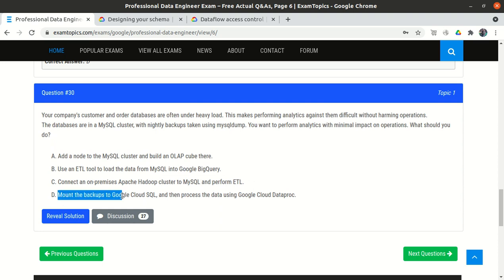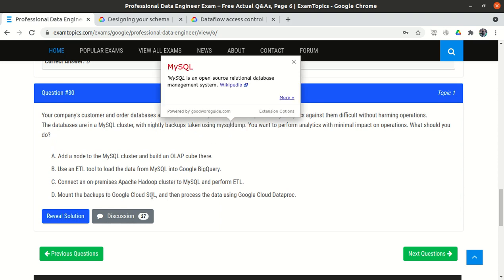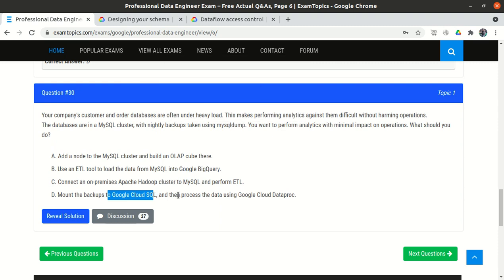The fourth option is to mount the backup to Google Cloud SQL and then process the data using Cloud Dataproc. Okay, they say we have the MySQL cluster, but we have the backup as well, right? When we already have the backup, why can't we take advantage of it? So take this backup and load it into Cloud SQL, then process it using Cloud Dataproc. Cloud Dataproc means just transforming the data, right? And then we can load into BigQuery or any other, and then we can perform the analytical operation.